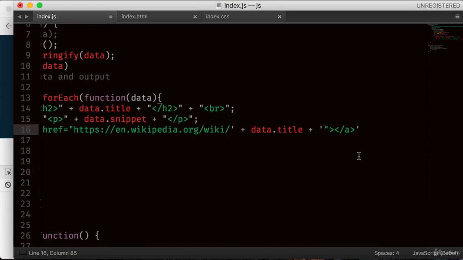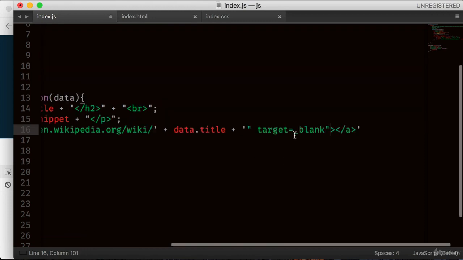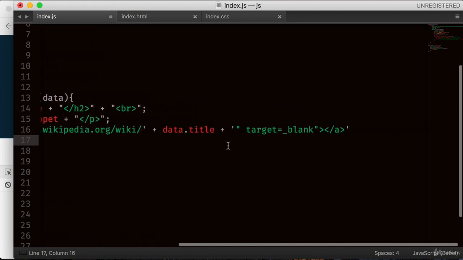Then I can also add the target blank, so people can still be in our application, but when they click, a new window will pop up. So for that reason, I can create another one here, target equals underscore blank, and we got this extra one here. Beautiful. It can get a bit confusing, that's why just pay close attention.